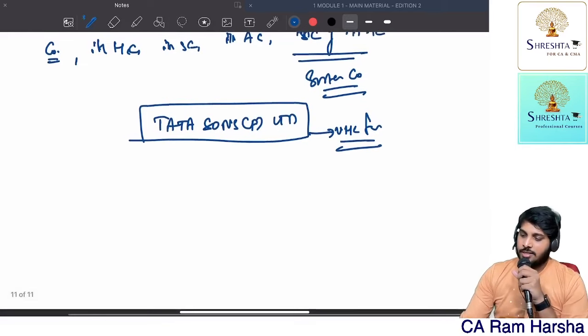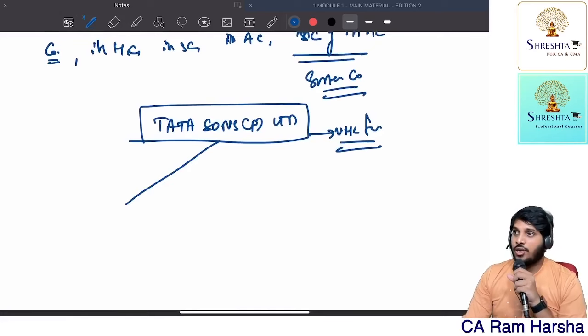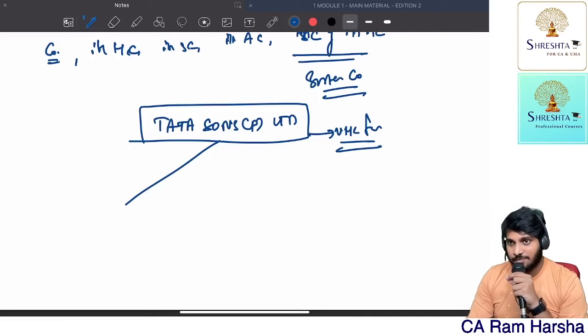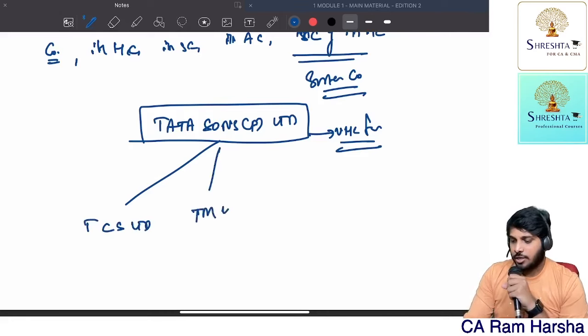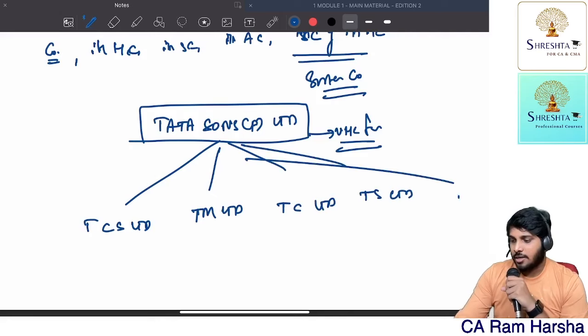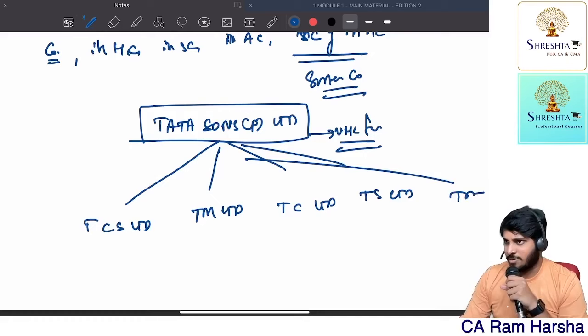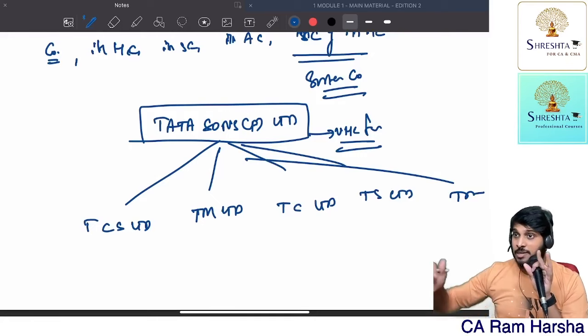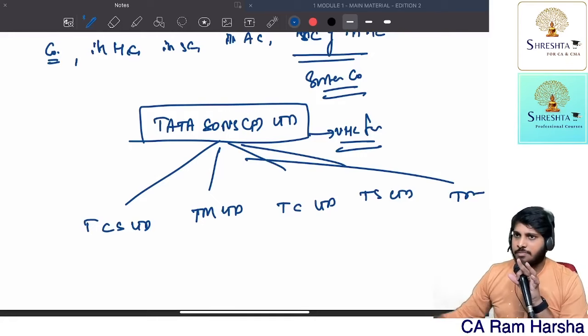Now you see, this Tata Sons Private Limited is a holding company for more than 20 listed companies in India. I think 29 or 30, I'm not sure exactly. You can see that on the Tata Sons website. Now, Tata Consultancy Services Limited, Tata Motors Limited, Tata Chemicals Limited, Tata Steel Limited, Tata Power Limited, Tata Beverages Limited. So many Tata Group companies.